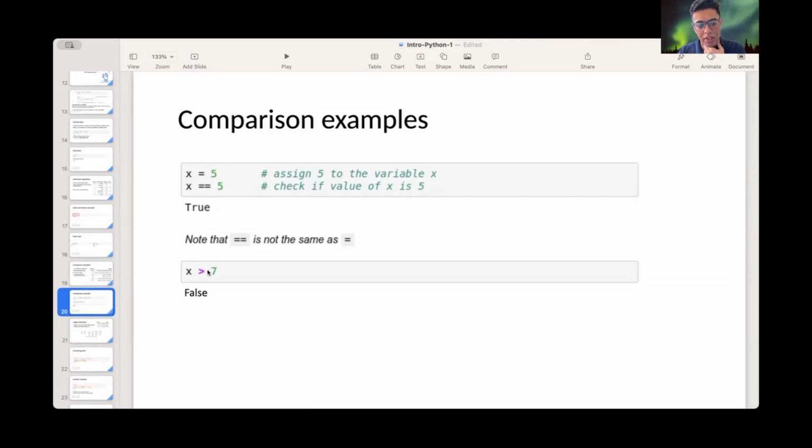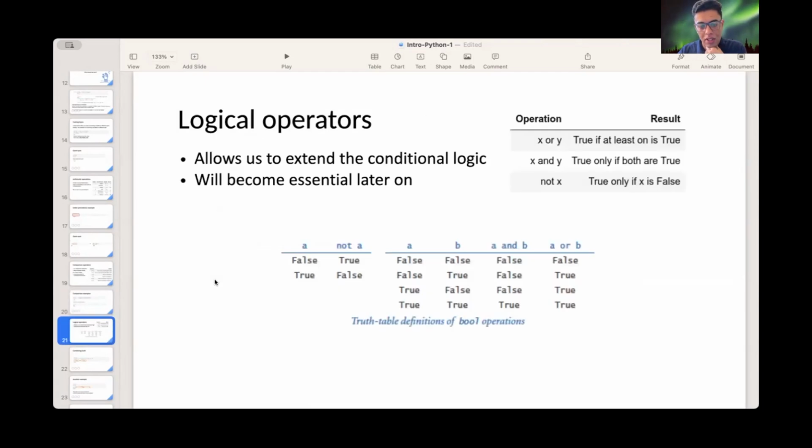Is x greater than 7? No, it's false. Now logical operators: if it's x or y, at least one should be true to get a true answer, or one or zero, or true or false, it's the same thing. And if x and y, to get a true, you need both to be true. And not x is just the not of x. If it's true, then not x is false. If it's false, then not x is true.